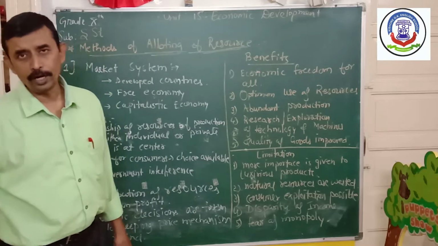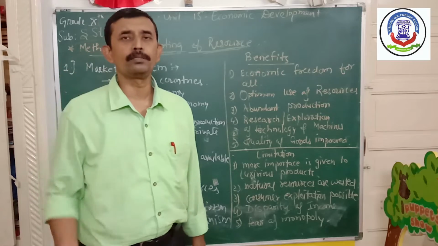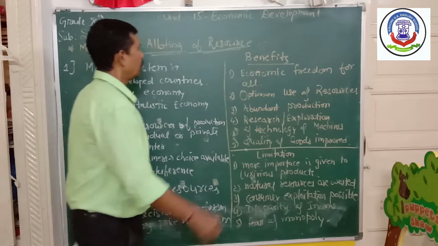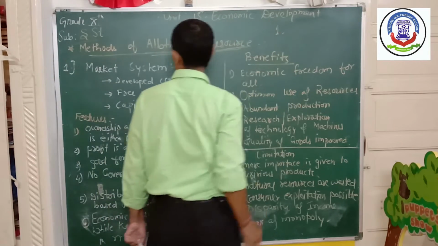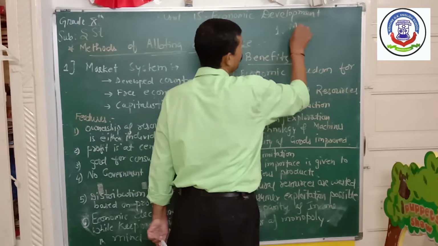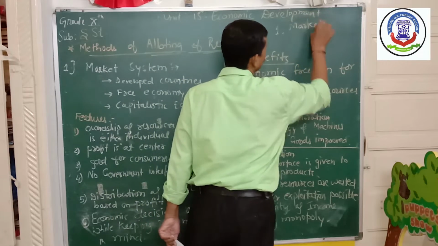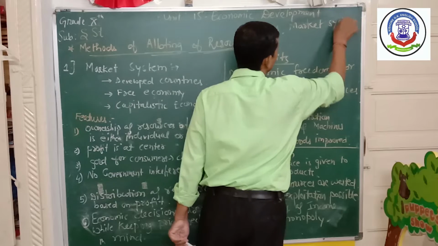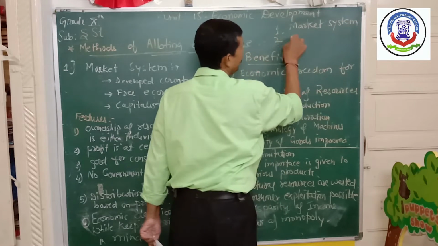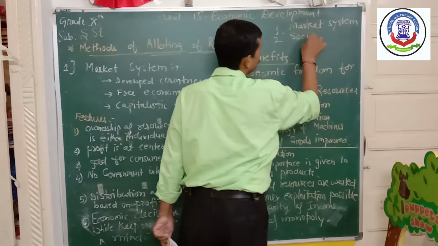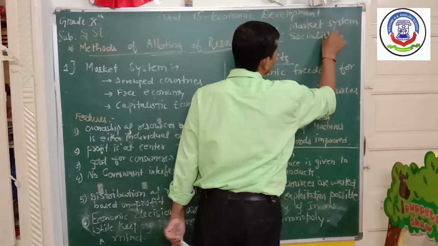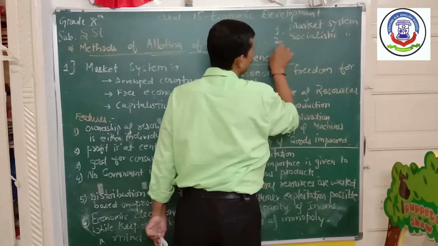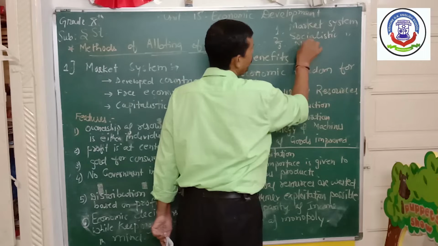Right now in the world economy, there are three methods available. The first method is market system. The second method is socialistic system, and the third one is mixed economy.